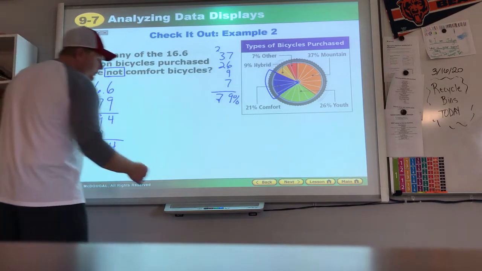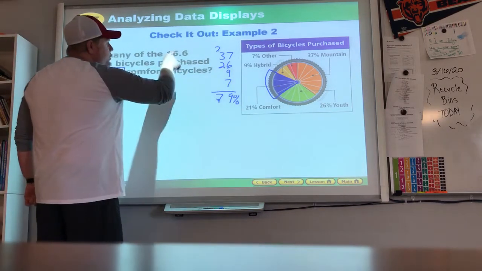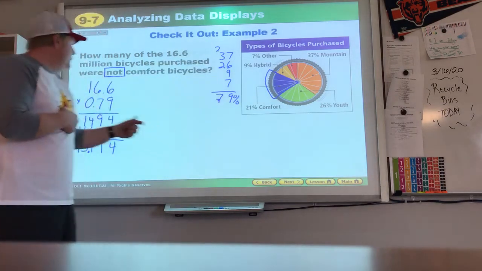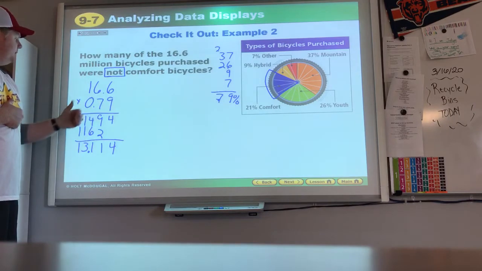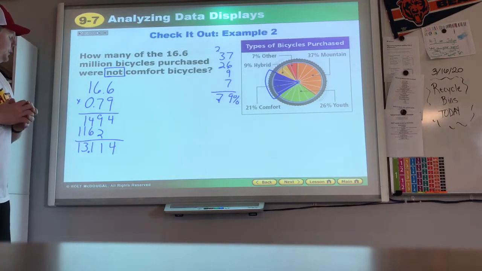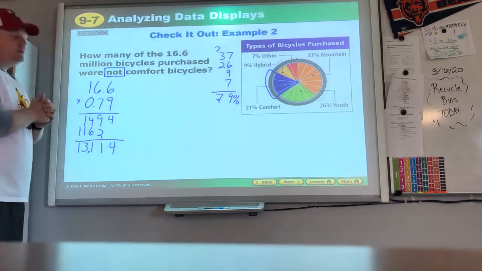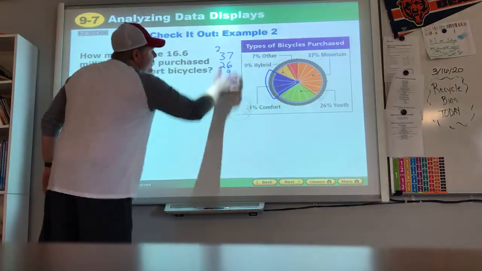Or another way I could have done it is I could have found the 21% and subtracted that from the total. That's the way I chose to attack it. We added all those percents together. Then we multiplied that total percent that we wanted and got our answer of 13.114 million bikes, or 13,114,000 bikes.